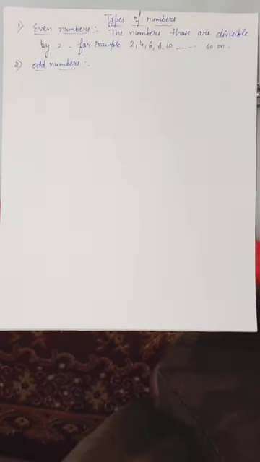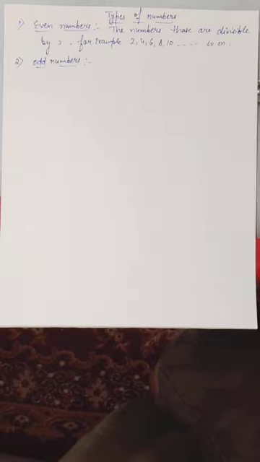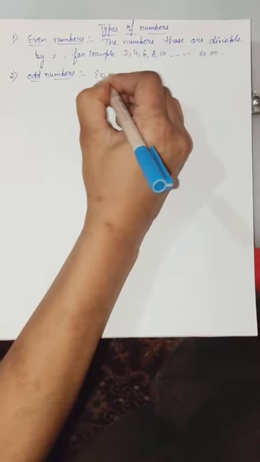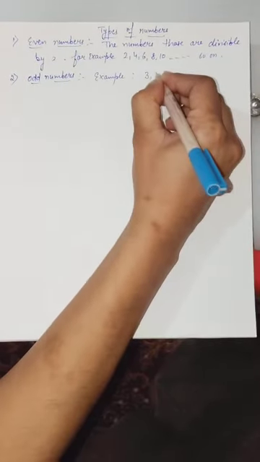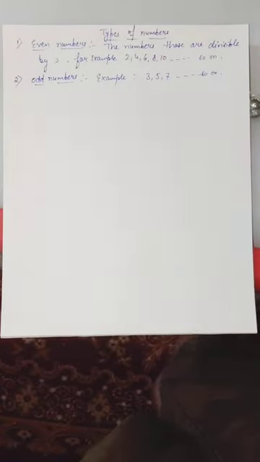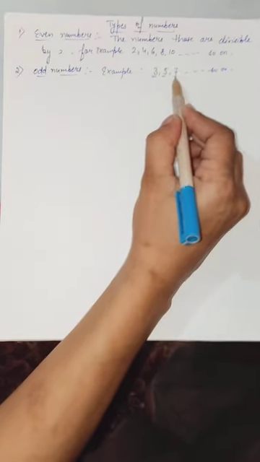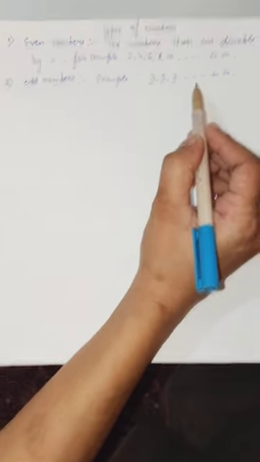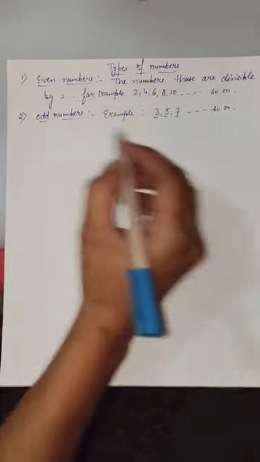This is exactly opposite to even numbers. The numbers that are not divisible by 2 are called odd numbers. For example, 3, 5, 7, and so on are called odd numbers. You can clearly see that 3, 5 and 7 will not come in the table of 2. So these kinds of numbers are called odd numbers.